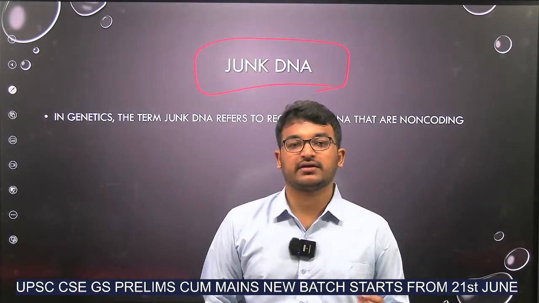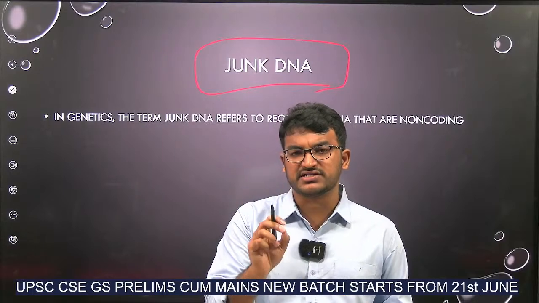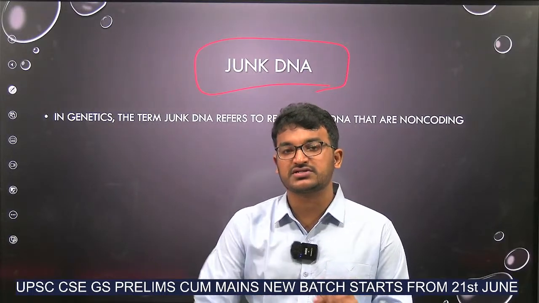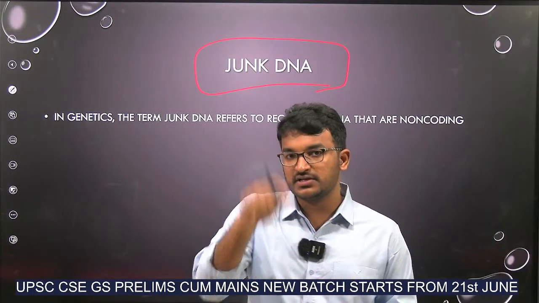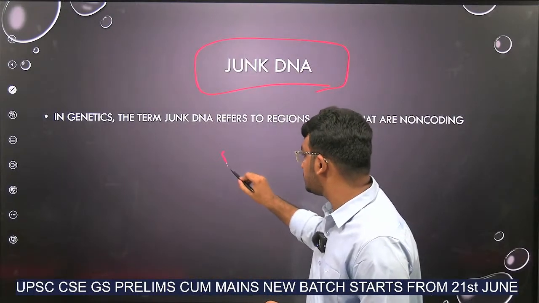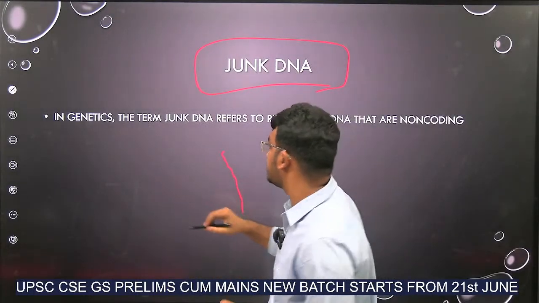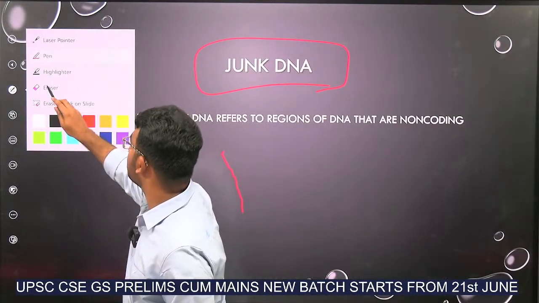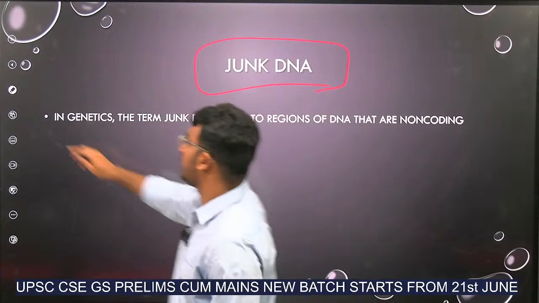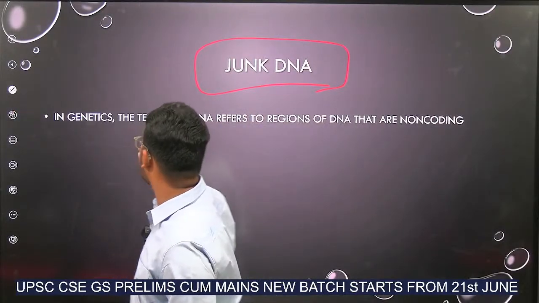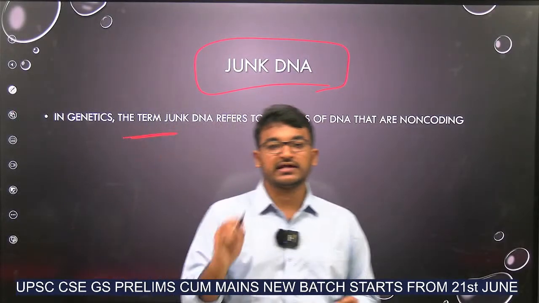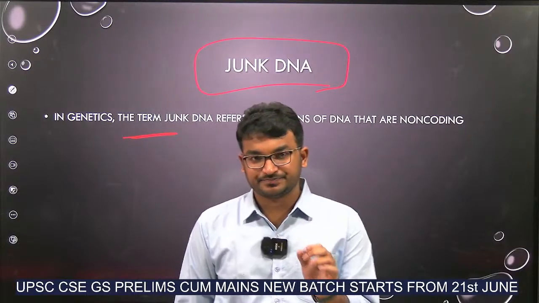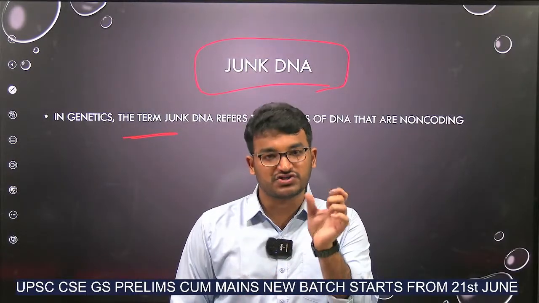In our DNA there will be some portions where coding is not present because there is no utility. There will be some part where there is no use of that part.